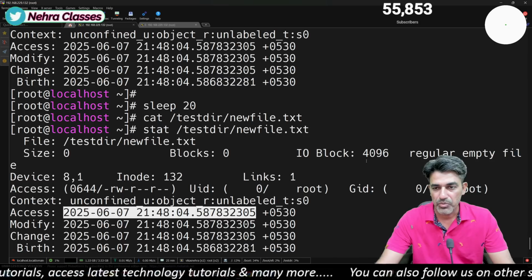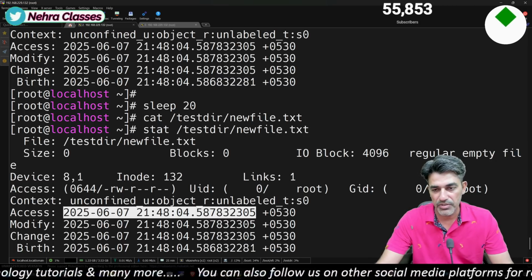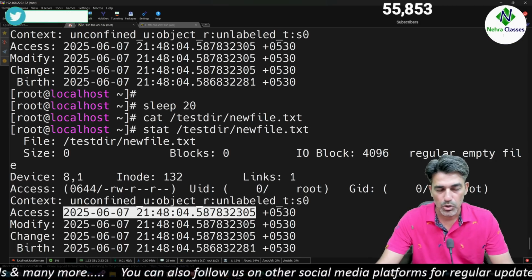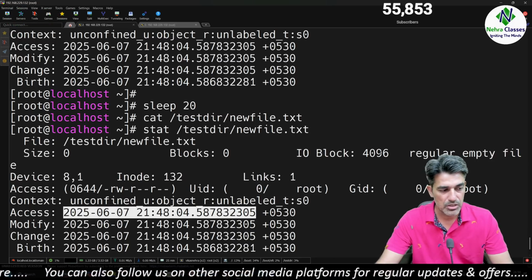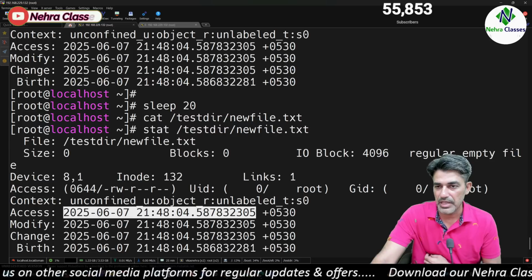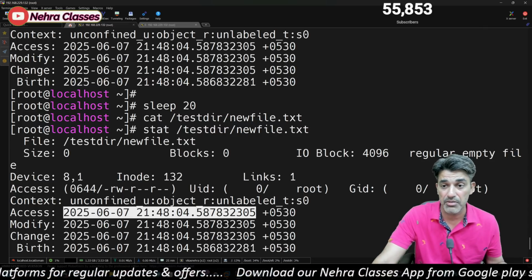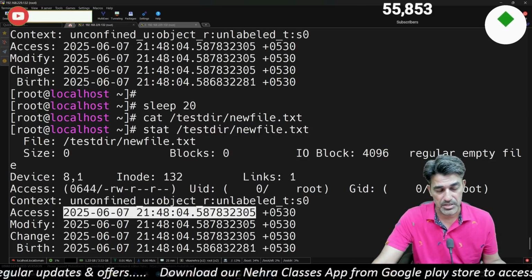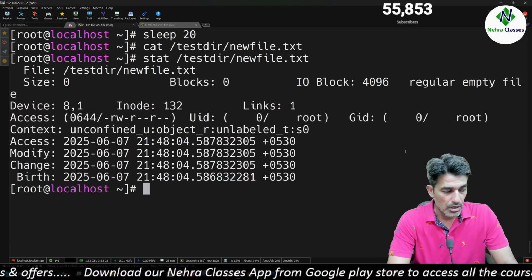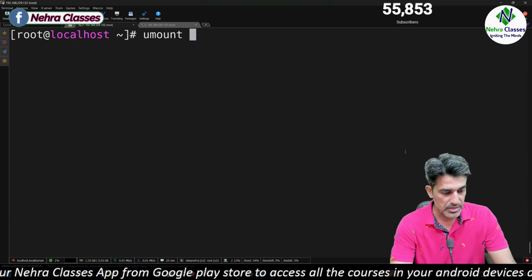That means if we want to enable this option, we can mount the file system with the noatime option so that the file system access time will not get updated on the file system. Now let's unmount the file system.